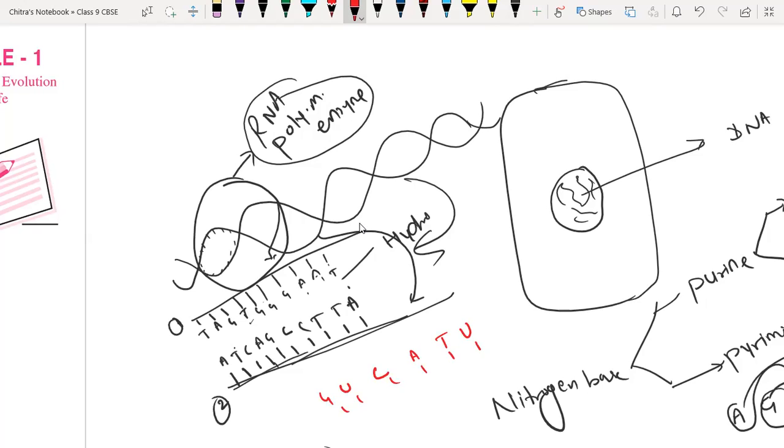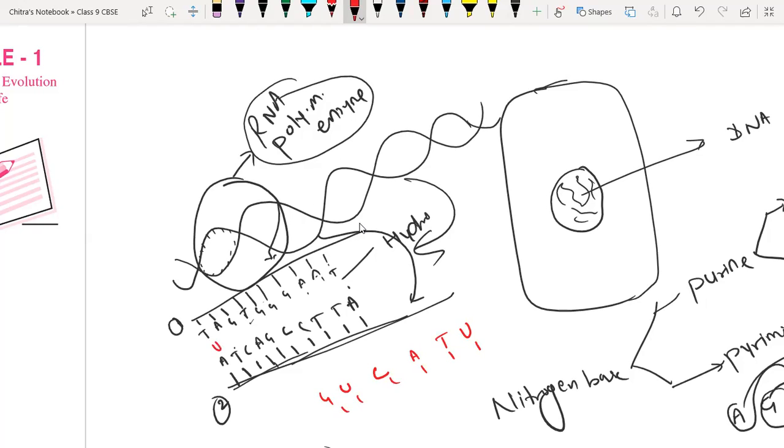Now mRNA is going to form. Instead of A, T would come, but RNA does not contain T, so U will come.